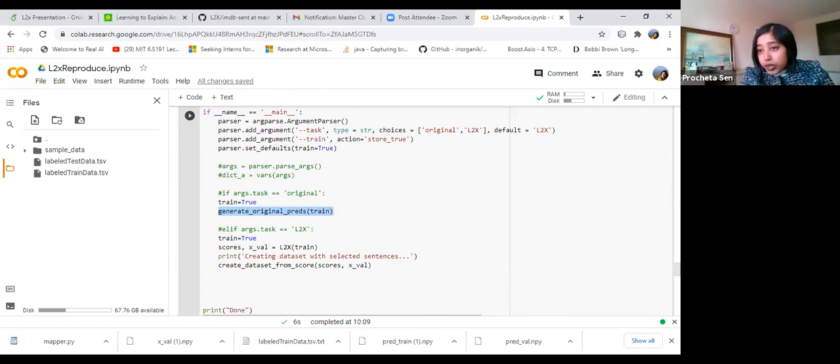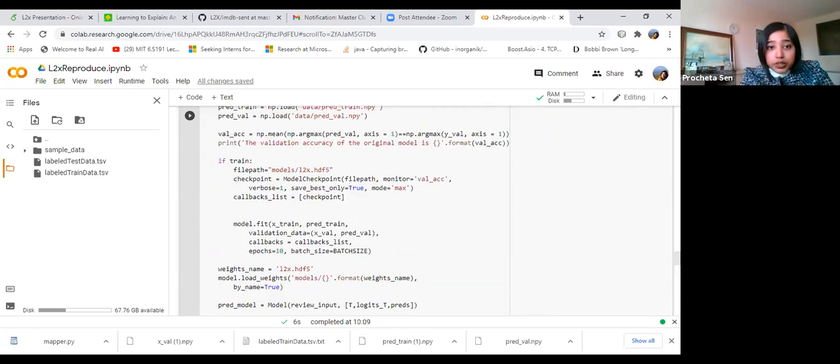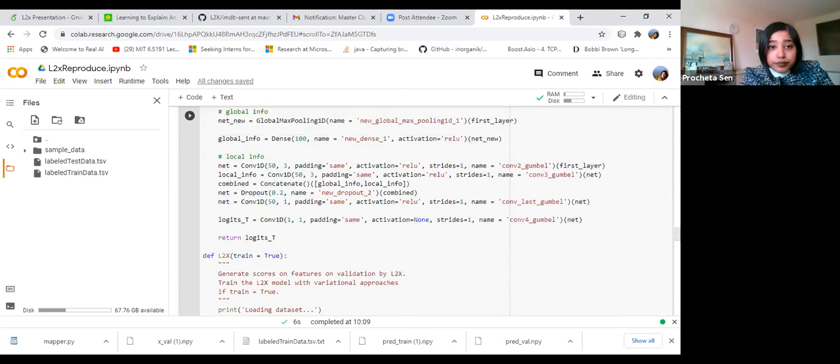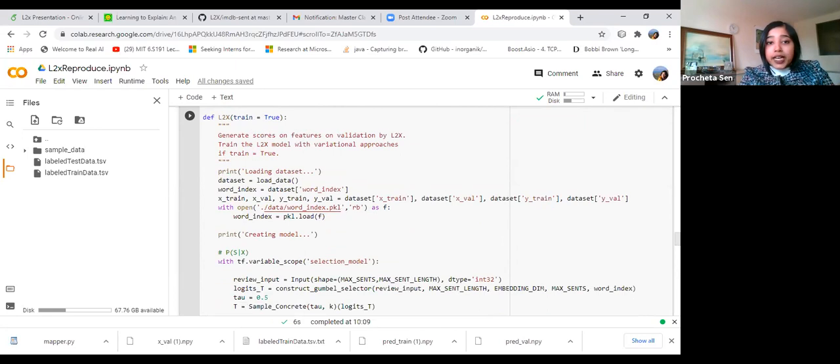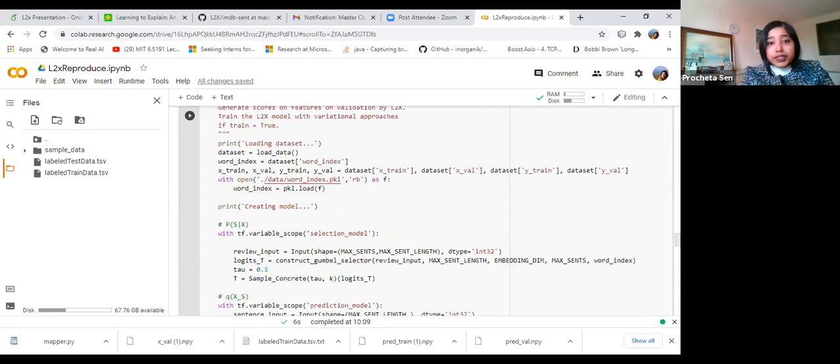So how is this L2X model coded? This is the L2X function. What it does is, as you can see, it first loads the data: X train, X val, and Y train, Y val. These are basically the input space, the same as the original model, and the predicted outputs we take over here, I mean the outputs predicted by the original model.